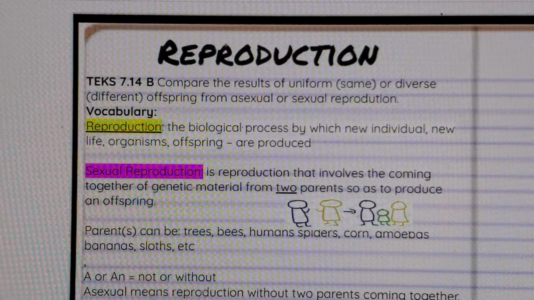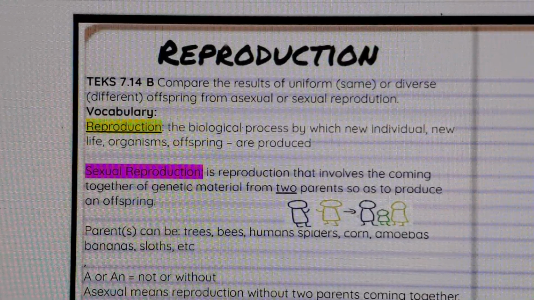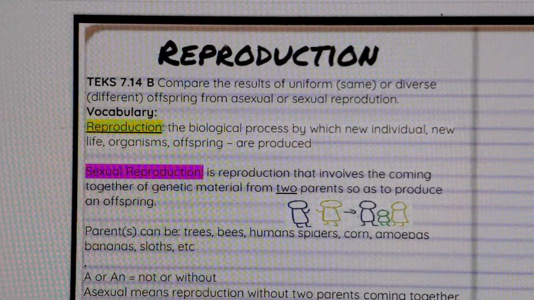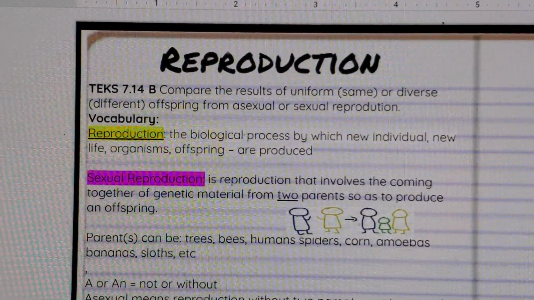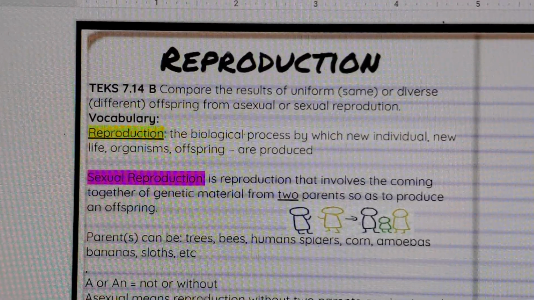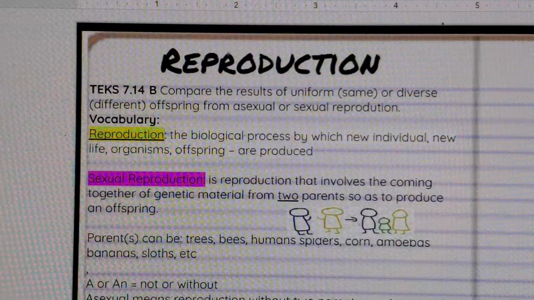The male and female version of them come together, their genes come together and make a whole new organism, a new offspring. So sexual reproduction requires a male and a female. That means two parents are needed to produce an offspring.